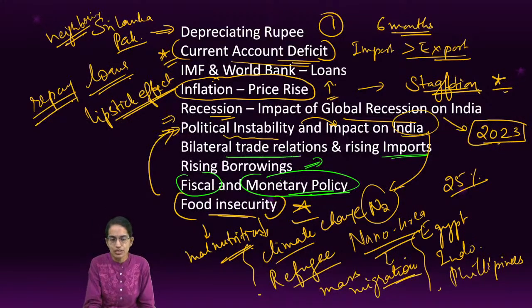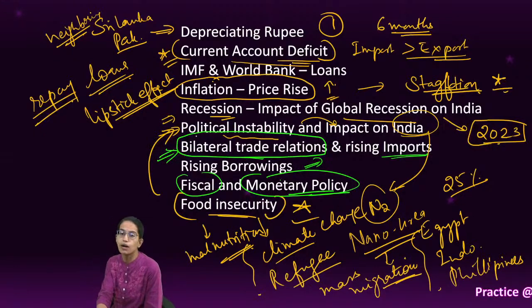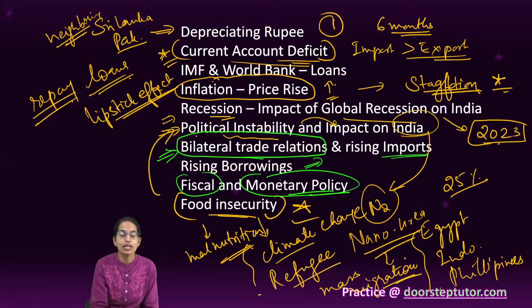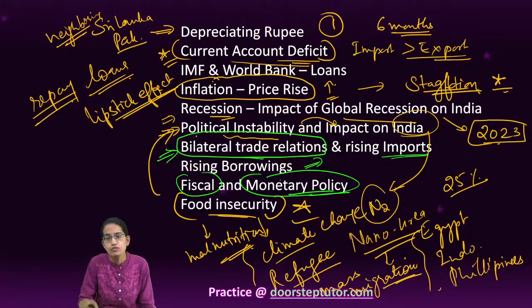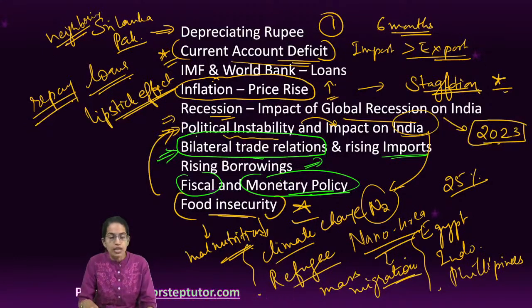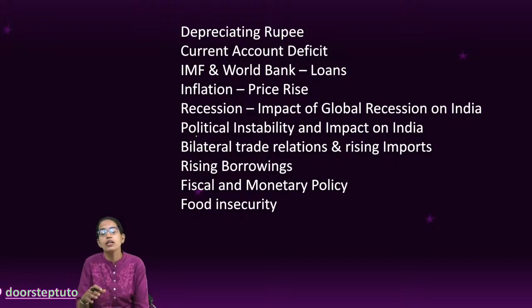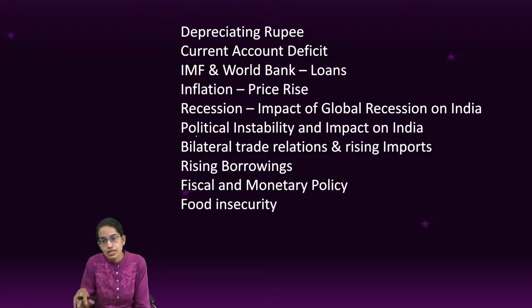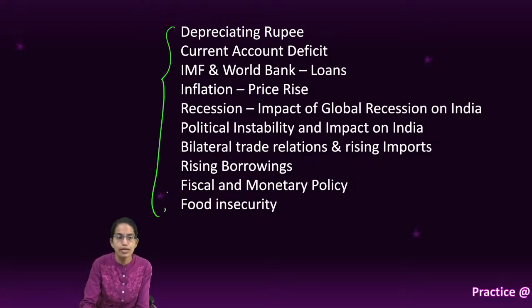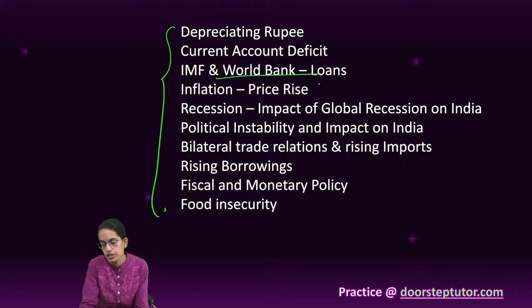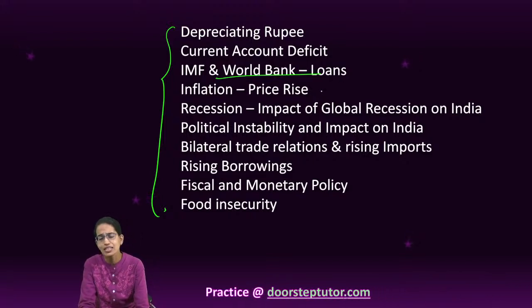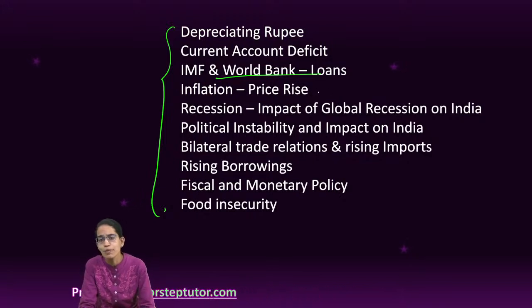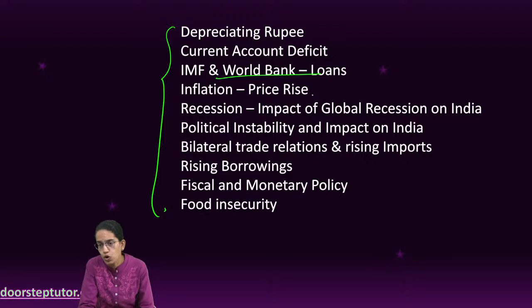So bilateral trade relations with other countries become important. India has been helping its neighbors like Sri Lanka, Pakistan, Maldives in the state of economic downturn witnessed in those nations, but still India needs to chalk out its plan for fighting the current economic crisis. So those are some of the important topics. As you have seen, even in prelims 2022, there were lots of questions pertaining to loans being taken, the role of the World Bank, the International Monetary Fund, and borrowings from the IMF. So again, those issues become important.